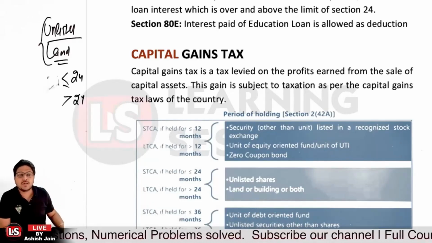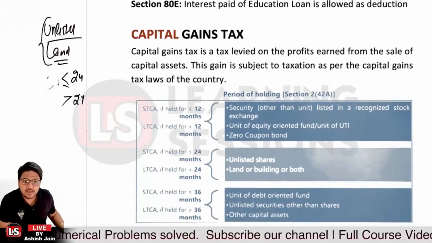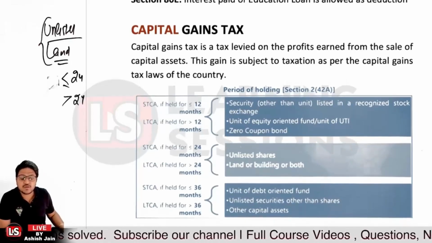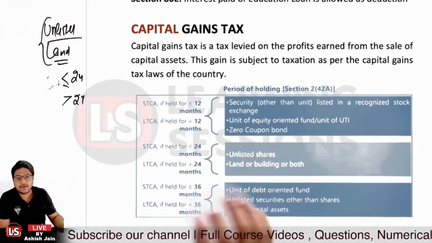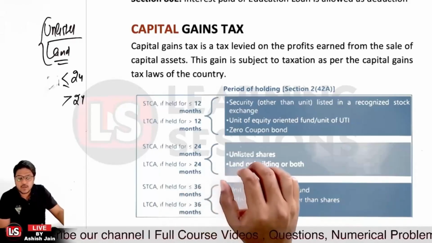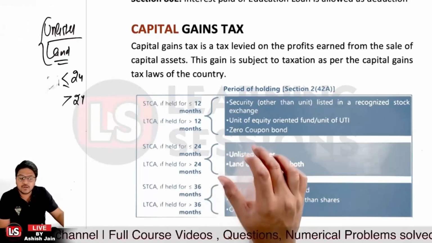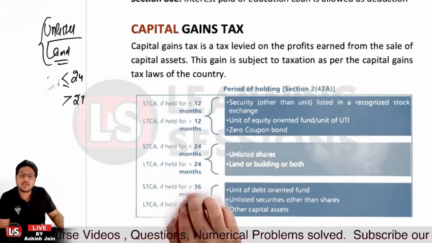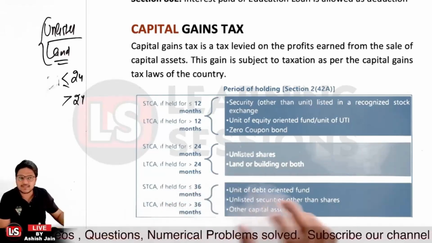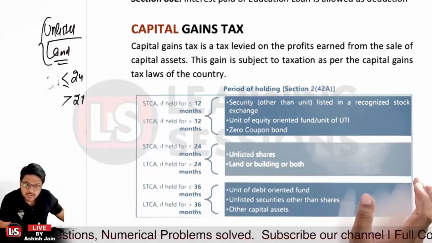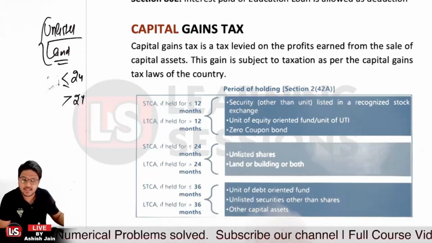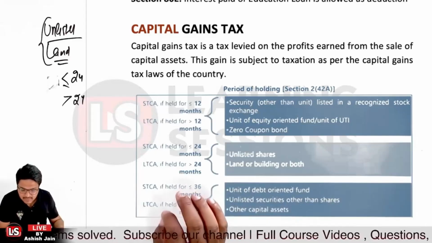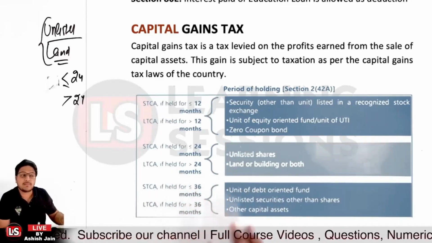And further, if you're talking about units of debt-oriented funds, or unlisted securities other than shares, or other capital assets, in that case, if you are holding the asset for lesser than or equal to 36 months, it is a short-term capital asset. And if you're holding those assets, units of debt funds or unlisted securities other than shares, for greater than 36 months, then it will be considered a long-term capital asset, right?